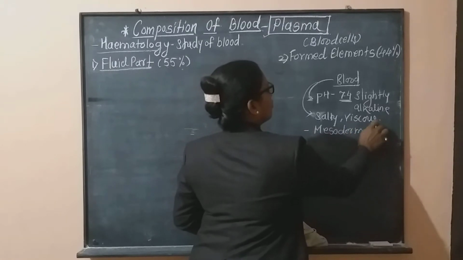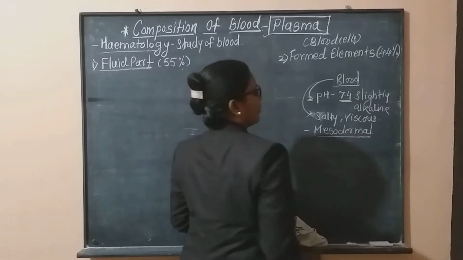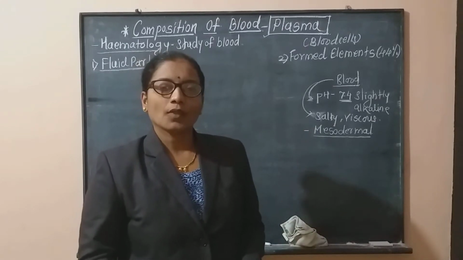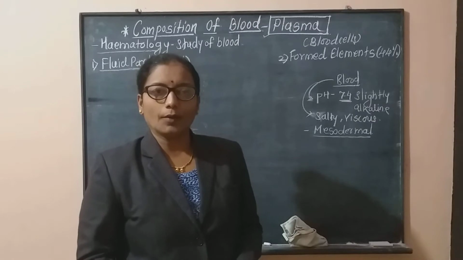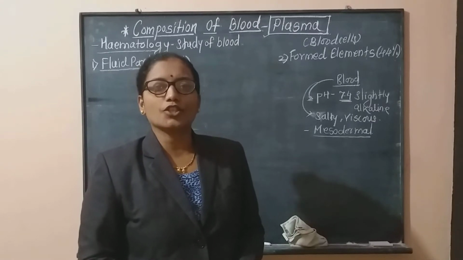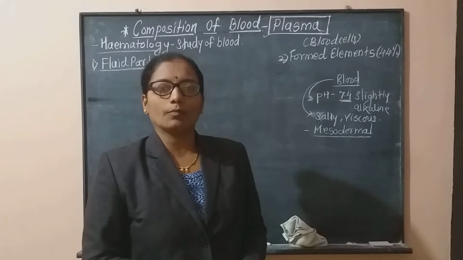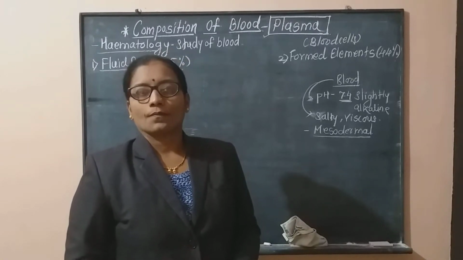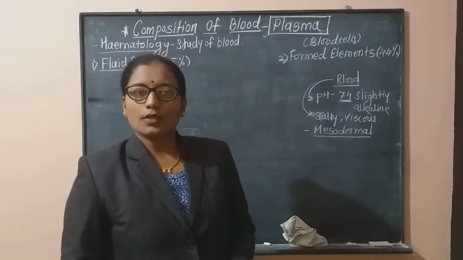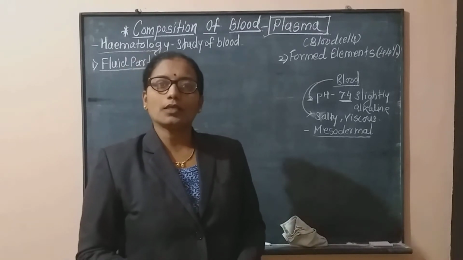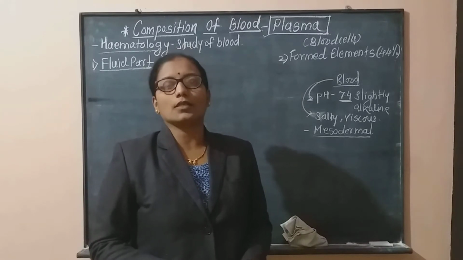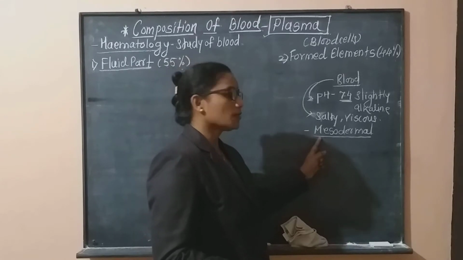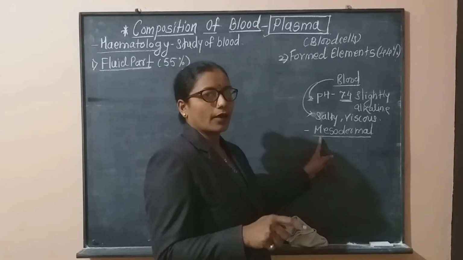Now, blood is known as mesodermal in origin. This is a most important point. The origin of blood is mesodermal. Now, what is this mesoderm? When we studied embryonic development, we observed that there are three germ layers, and these three germ layers develop the different organs of the human body. These three germ layers are: first ectoderm, second mesoderm, and third endoderm. The middle or second layer is the mesoderm, and from this mesoderm, the blood is derived.